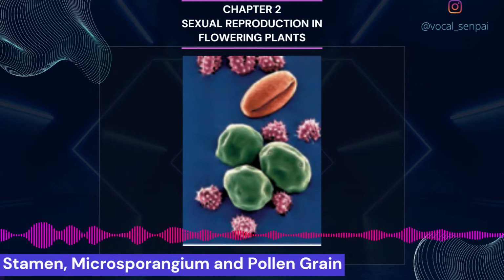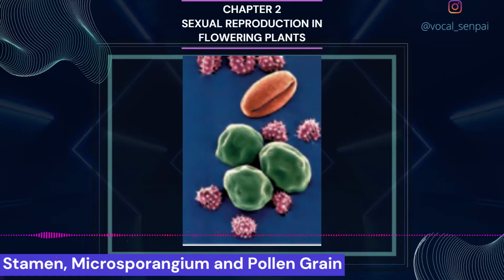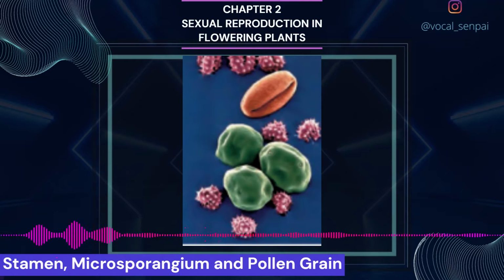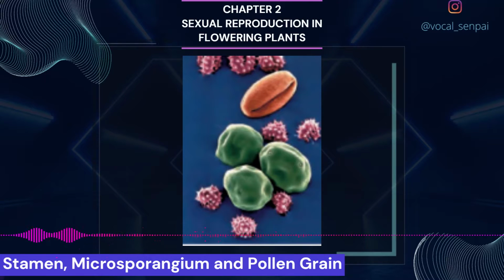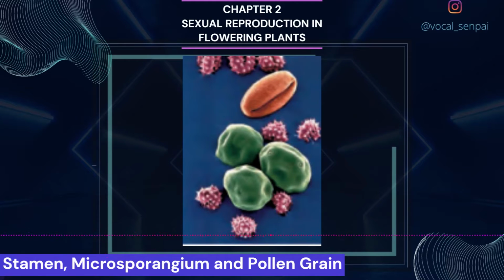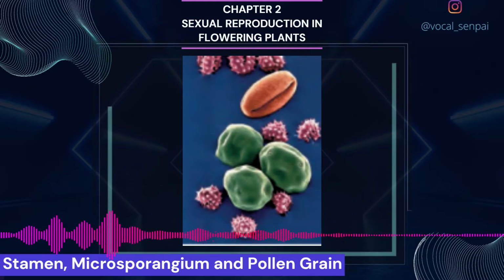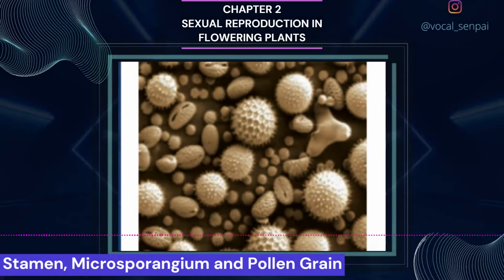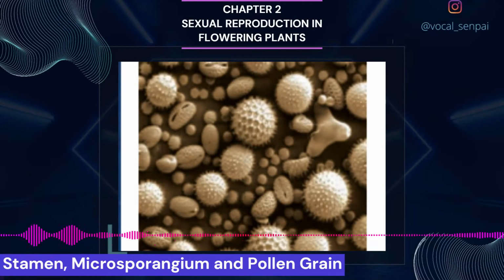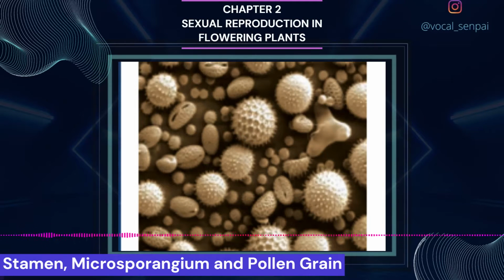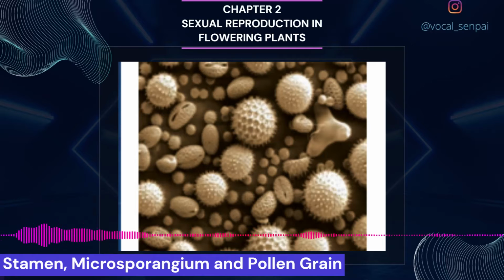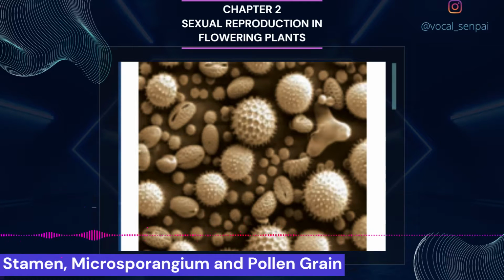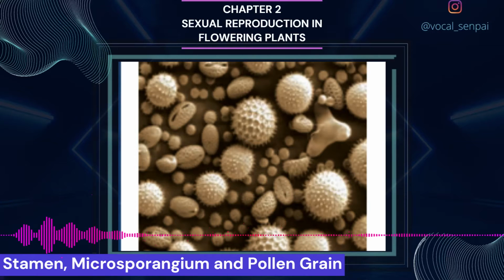Microsporogenesis. As the anther develops, the cells of the sporogenous tissue undergo meiotic divisions to form microspore tetrads. What would be the ploidy of the cells of the tetrad? As each cell of the sporogenous tissue is capable of giving rise to a microspore tetrad, each one is a potential pollen or microspore mother cell. The process of formation of microspores from a pollen mother cell, PMC, through meiosis is called microsporogenesis.